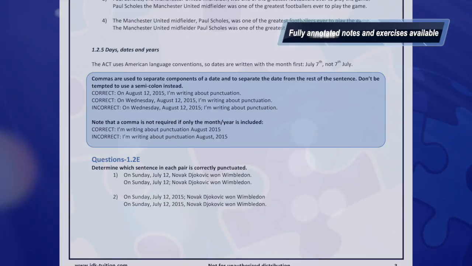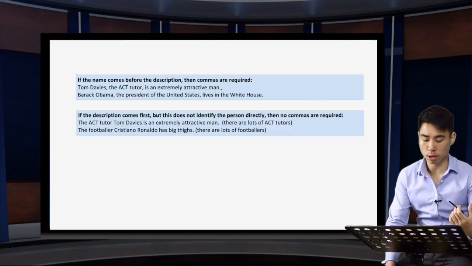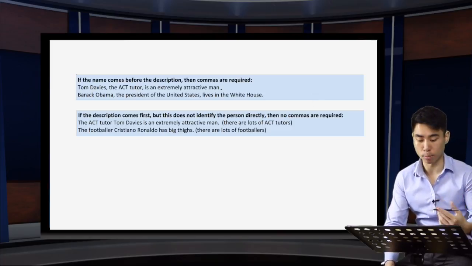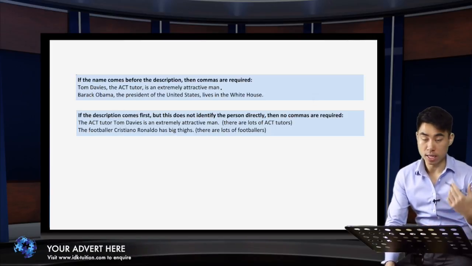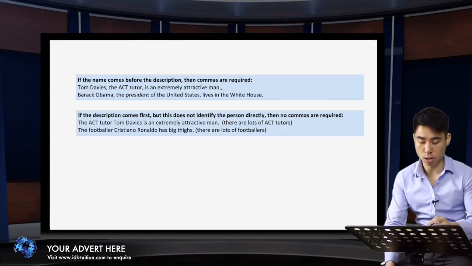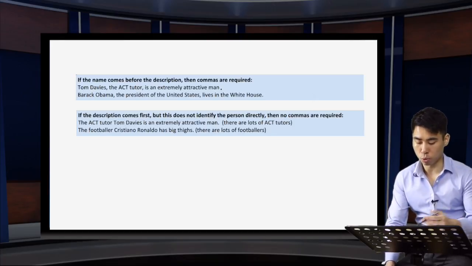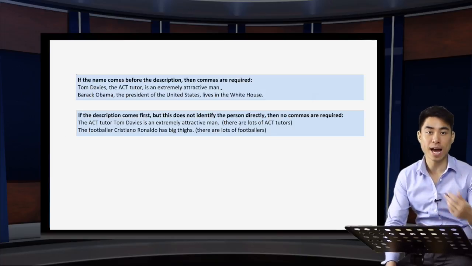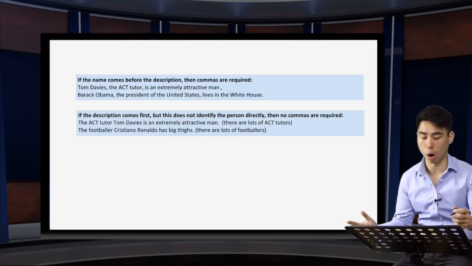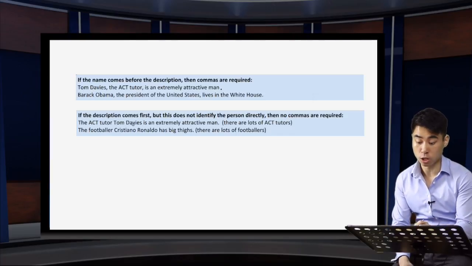So if we look at the reverse case now, where the description comes before the name, it depends on the exact nature of this description as to whether we require commas around the name or not. So first of all, we're going to look at the case where the description doesn't directly identify the person. So this is the case where you don't require commas. In this first example, the ACT tutor Tom Davies is an extremely attractive man. So notice our description here, the ACT tutor, well, there are lots of ACT tutors in the world. It's a very general description. It doesn't directly identify Tom Davies as the ACT tutor in question, so we don't require commas.